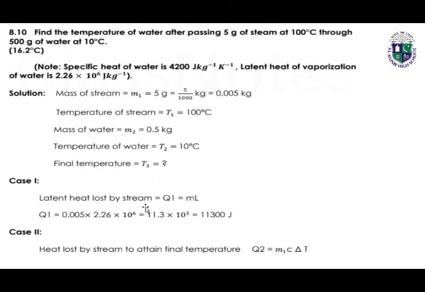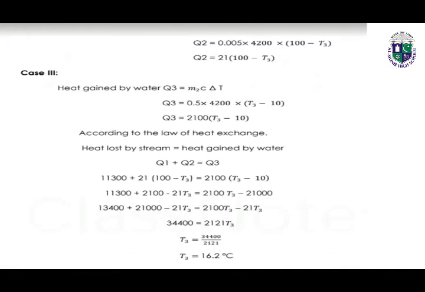So latent heat lost by steam is Q1, which is equal to mass into latent heat. By adding the values in this formula, we will get the value of Q1. In case 2, heat lost by steam to attain the final temperature, we can calculate Q2 by using this formula, m1 c delta T. By adding the values, we will get Q2. In case 3, heat gained by water, Q3 is equal to m2 c delta T. By adding the values in this formula, we will get the value of Q3.